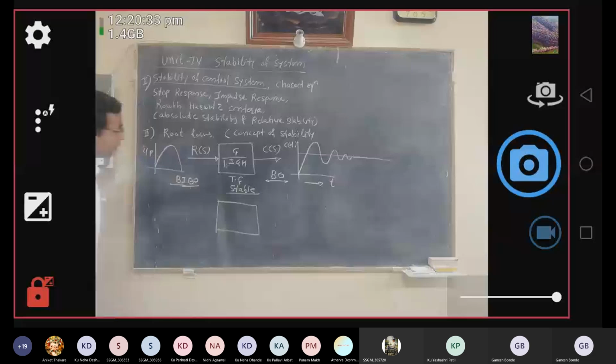We will see different types of stabilities, one by one. But before that, let us understand this concept: stability in terms of the characteristic equation. We have seen the transfer function, which is the ratio of the numerator N of s upon the denominator, that is D of s, or sometimes it may be denoted by N of s upon Q of s. The characteristic equation is generally denoted by D of s or Q of s.